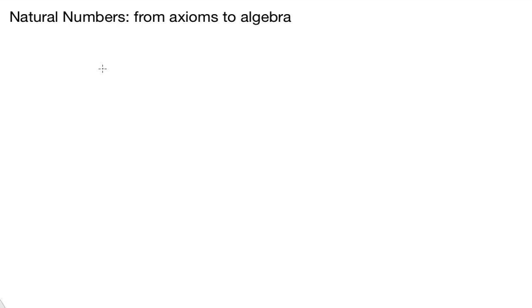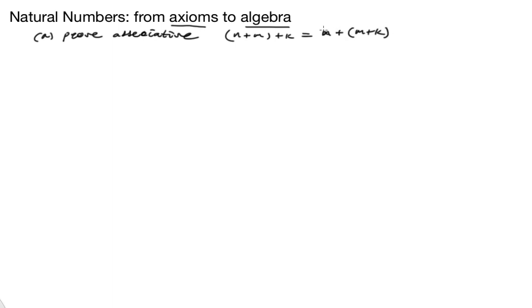Hello and welcome. Today we're going to be talking about the natural numbers again, taking our axiomatic approach and building our algebra. The major goal here is we're going to be proving the associative rule, which is n plus m plus k is equal to n plus the quantity m plus k. That's an n there. Okay, so that's proving the associative.